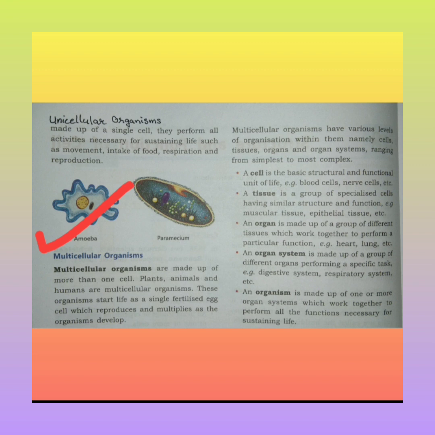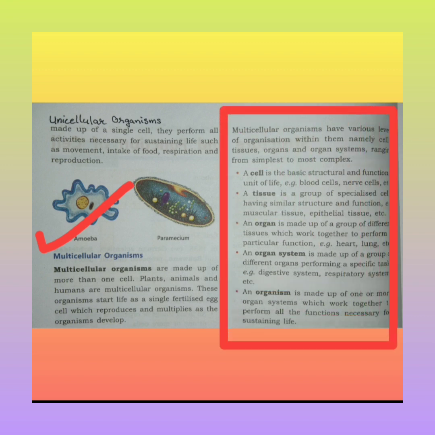Now multicellular organisms have various levels of organization within them, namely cells, tissues, organs and organ systems, ranging from simplest to most complex. See. So, a cell first. A cell is the basic structural and functional unit of life.